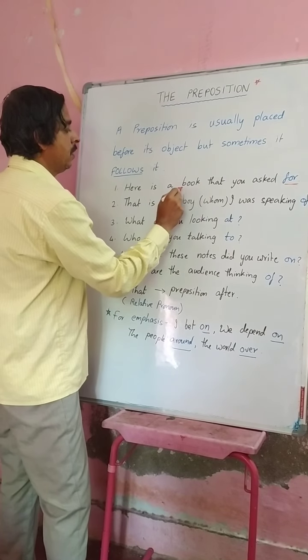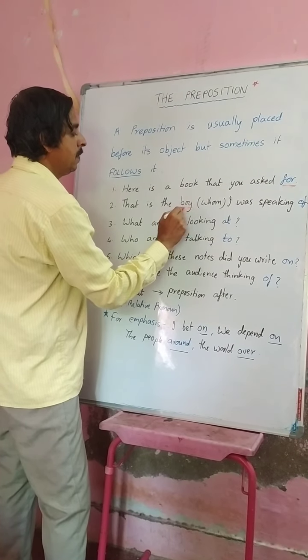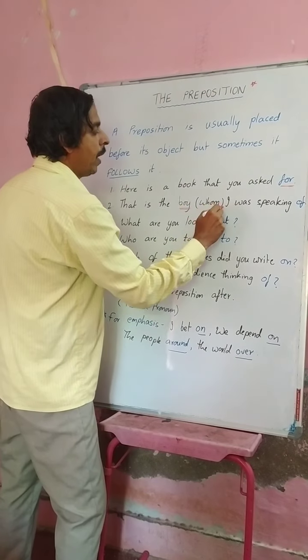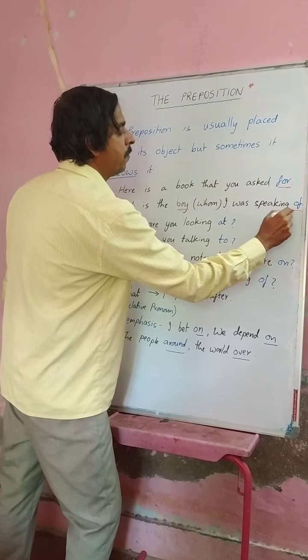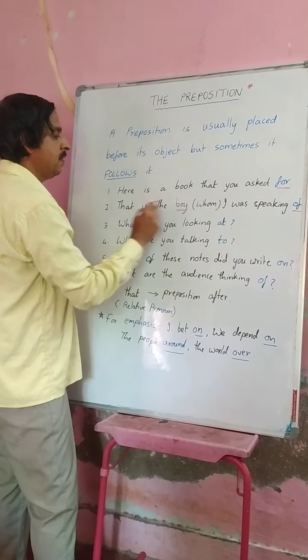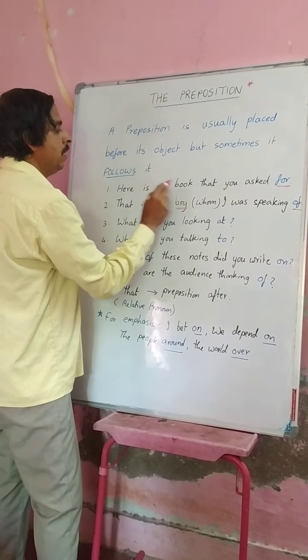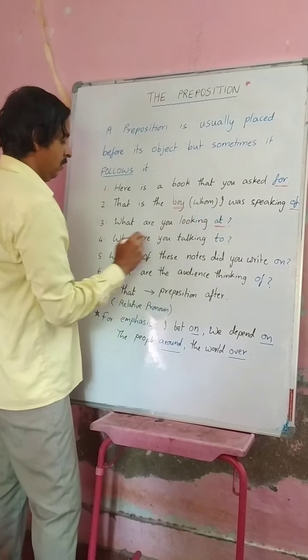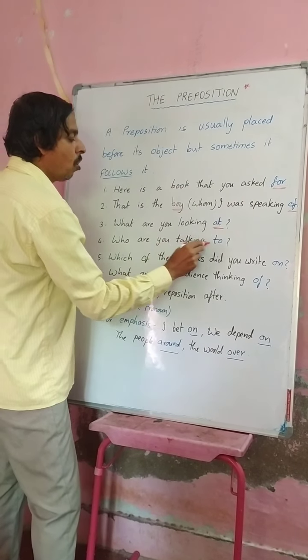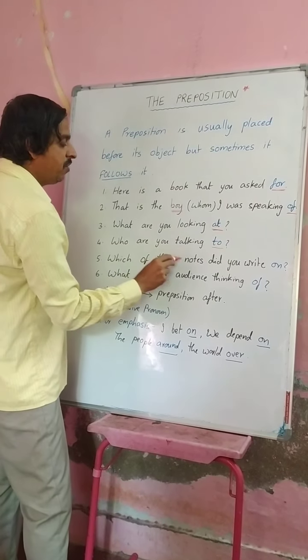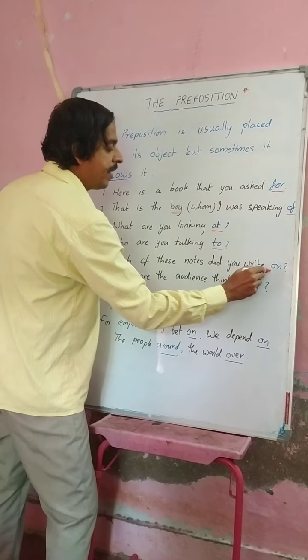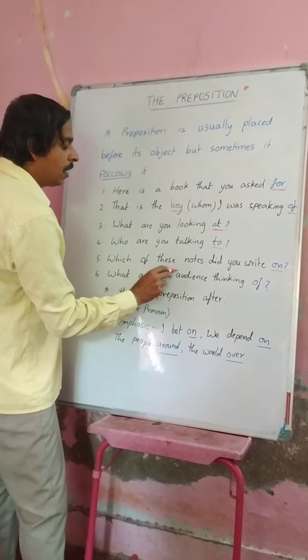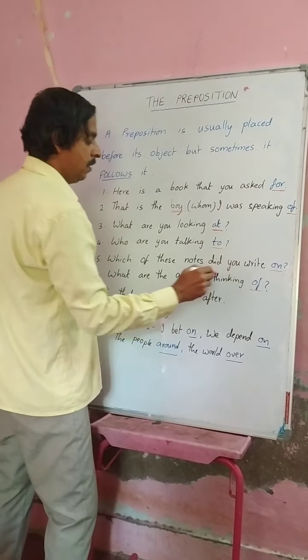This is the boy. See properly. Here is the object, whom I was speaking of. Whom is omitted here: this is the boy I was speaking of. Here is a book that you asked for. What are you looking at? Who are you talking to? Which of these notes did you write on? What are the audience thinking of?